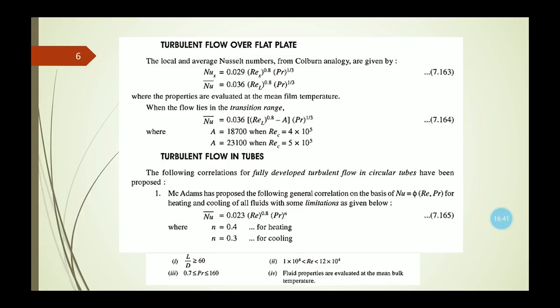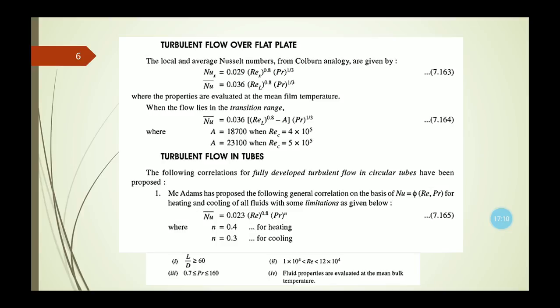And the average Nusselt number, written as Nusselt number with a bar above it, or also written as Nusselt number suffix L, is represented as 0.036 times average Reynolds number to the power 0.8 times Prandtl number to the power 1/3. In this case also the properties are evaluated at the mean film temperature.